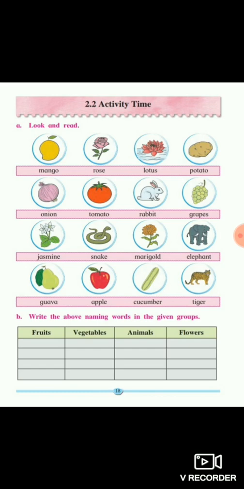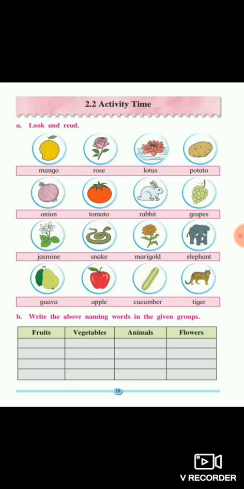Now in the flowers, the first one is rose. Second one is lotus. Third one is jasmine. And the fourth one is marigold.